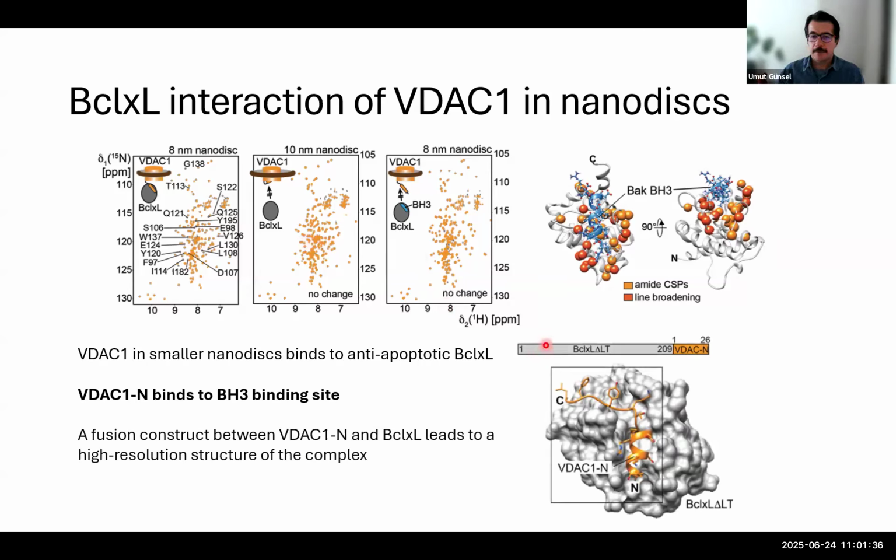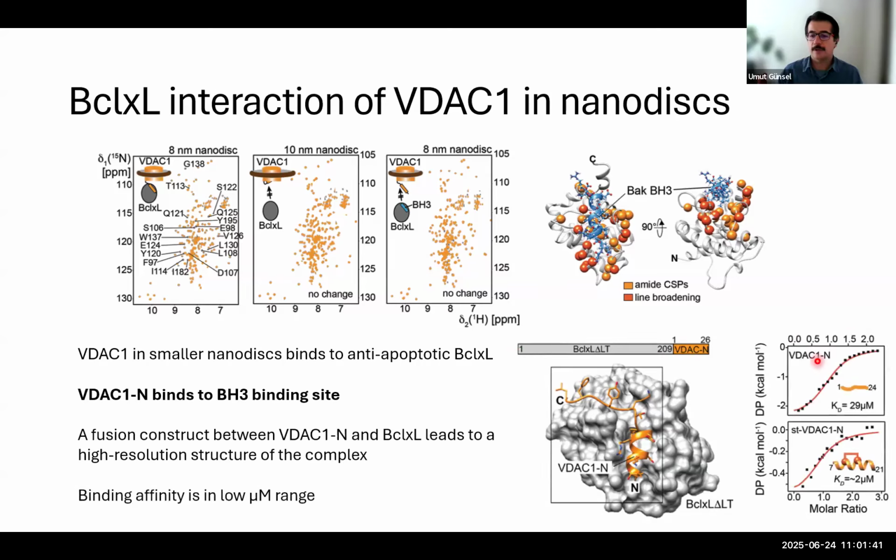Then we wanted to get a high resolution structure of this complex. However, the affinity of this helix to BCL-XL was in the low micromolar range. I mean, it's still a good binding affinity. However, for the crystallization experiments, we utilized a fusion construct where the VDAC N-terminal domain is attached to the BCL-XL C-terminal part. This yielded a very nice crystal structure at high resolution, showing this complex and also confirming our NMR chemical shift experiments.